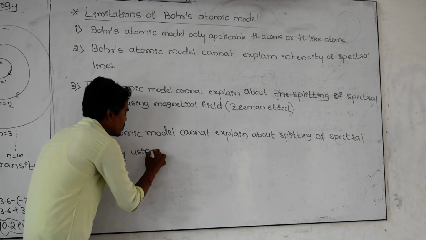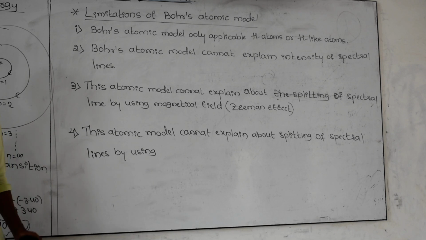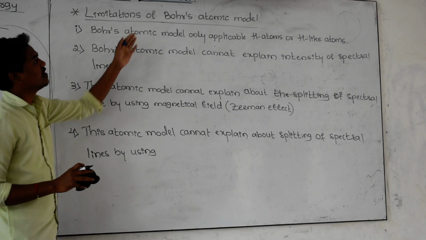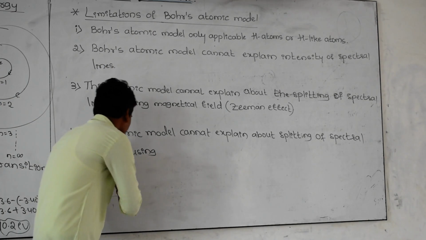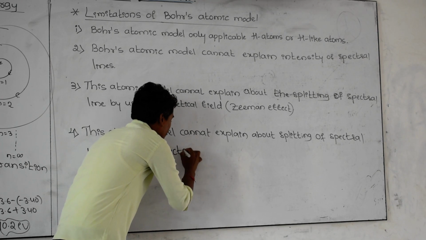If you pass electric field lines through the spectral lines, there is also a possibility of splitting of the spectral lines. That also cannot be explained by this Bohr atomic model.